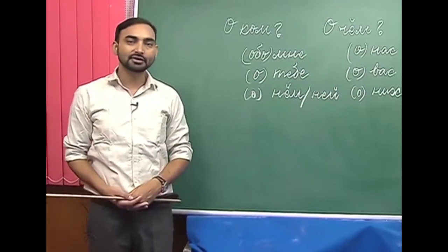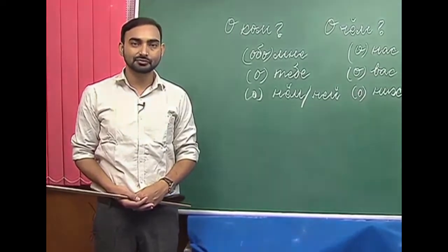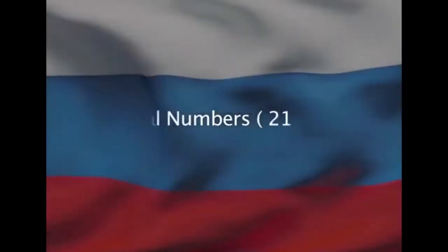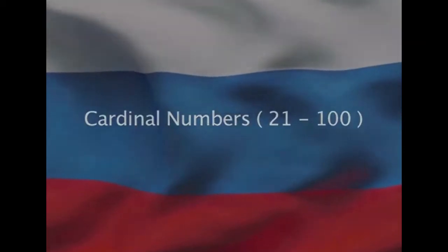So, let us move on to the topics that we are going to learn today. We will start this lesson with the cardinal numbers from 21 to 100. How do we denote cardinal numbers from 21 to 100 in Russian? So far we have already discussed how we denote numbers from 0 to 20 in the previous lessons.